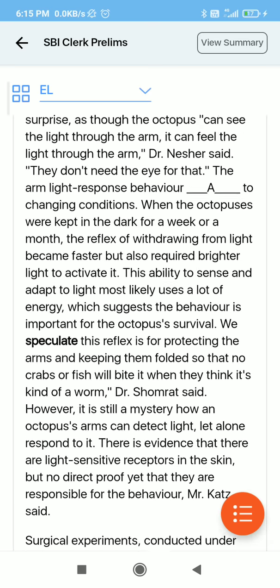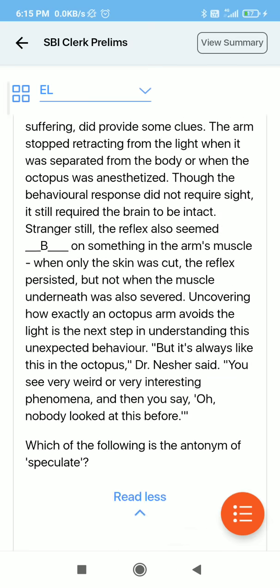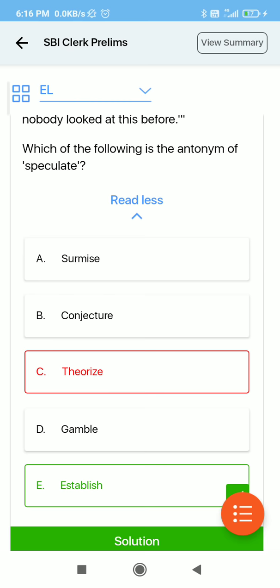Now see the bold word and just read this line. We speculate this reflex is for protecting the arms and keeping them folded so that no crabs and fish will bite it. Now try to find out its meaning in this section, and if you are not able to find its meaning, then skip this question, because these are based on vocab. And in analysis, what you have to do is just write speculate and write its meaning on an A4 sheet.